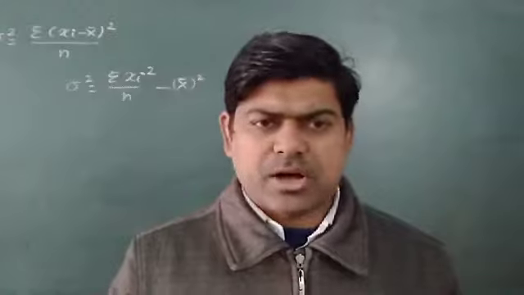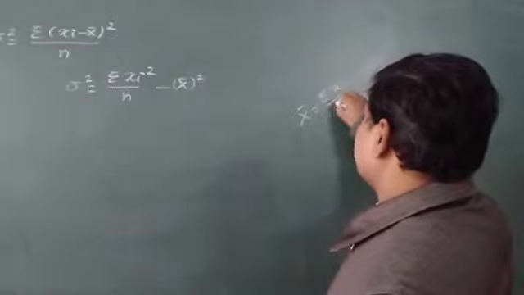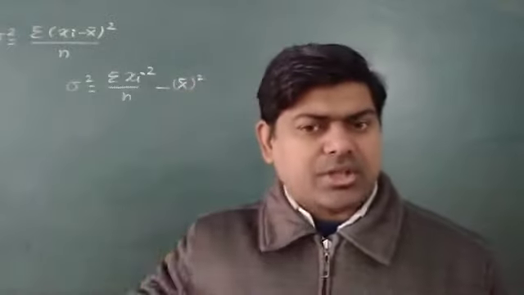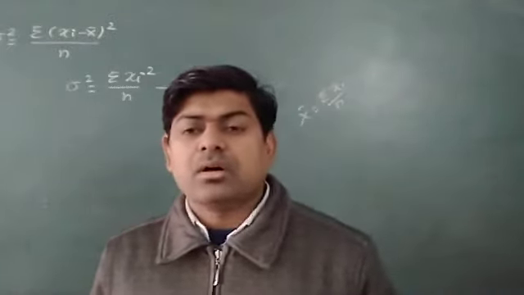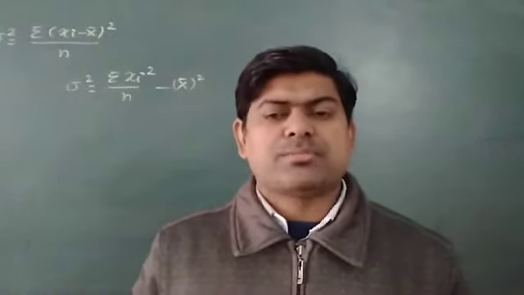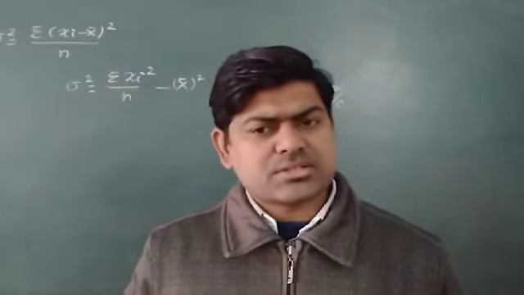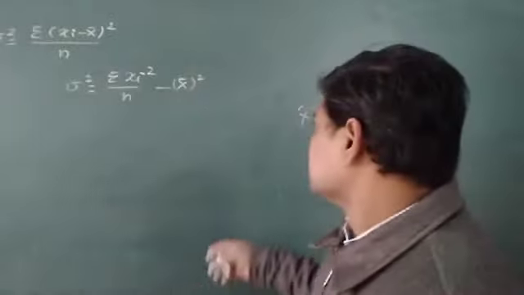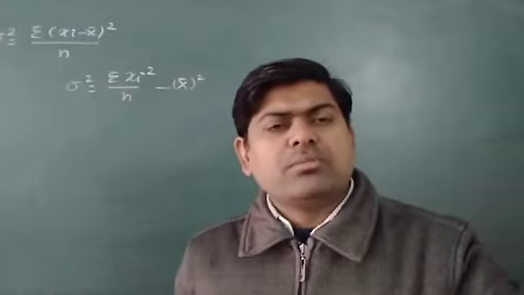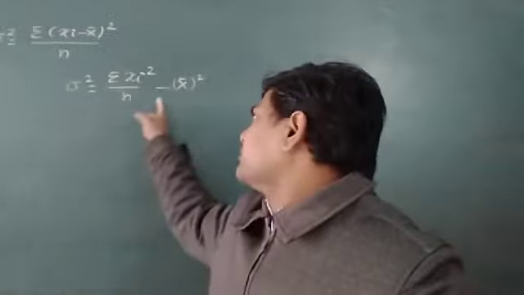That can be written as x bar, because we have the formula x bar is equal to sigma xi upon n. So I will have minus 2 x bar square plus x bar square, and I get minus x bar square.